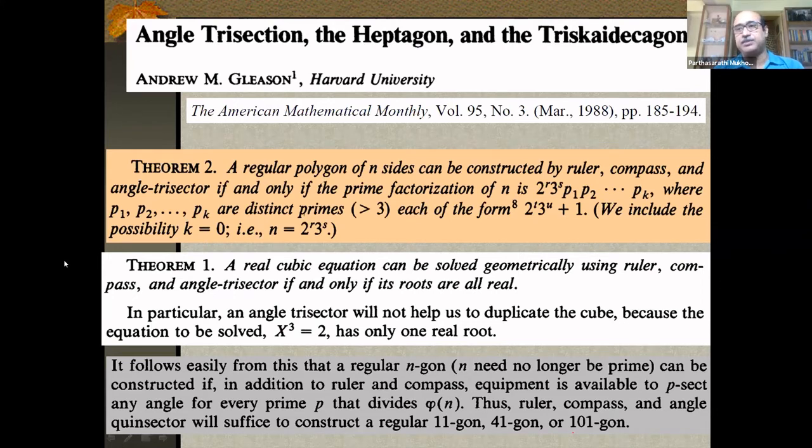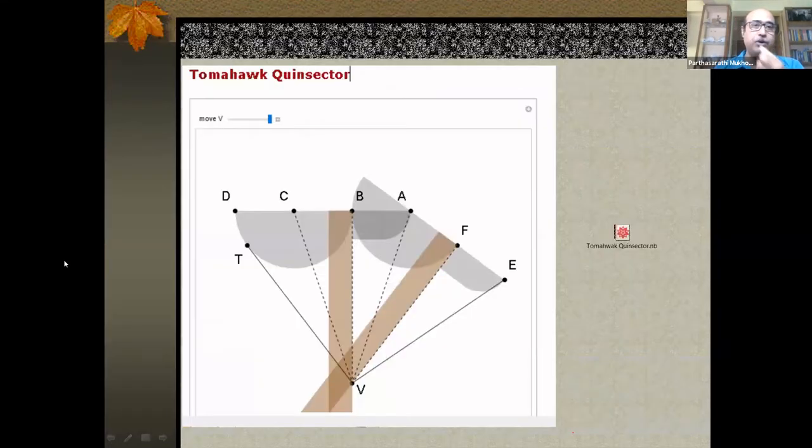And this can be generalized, not just ending with 5. Theoretically, whether such a machine can be constructed is a different, again, engineering challenge. Mathematically, it is settled. One example I would like to show you is this tomahawk quintisector. The tomahawk, you have seen, trisects an angle. Two tomahawks adjusted in this specific manner, as you can see here, quintisect the angle TVE.